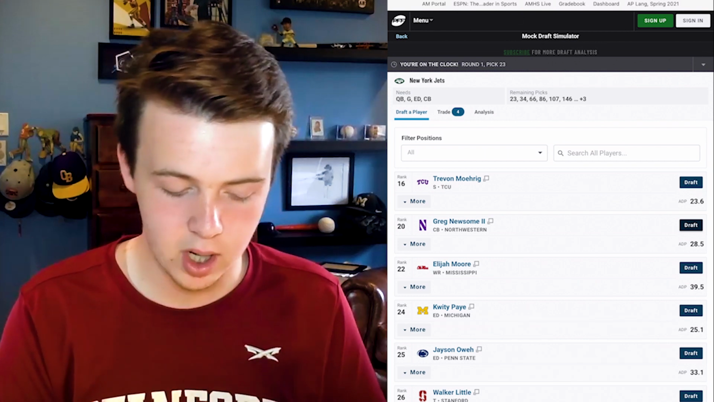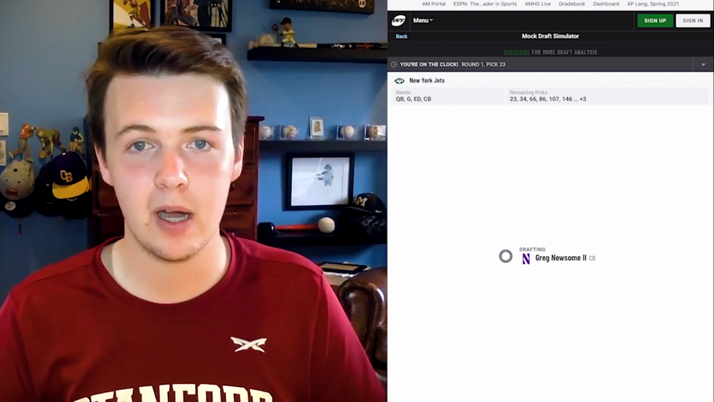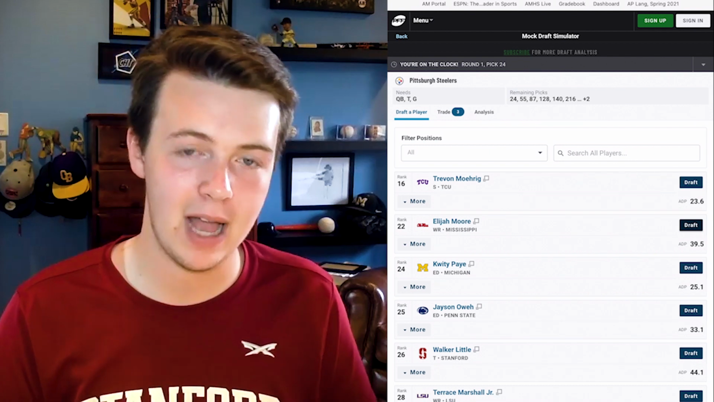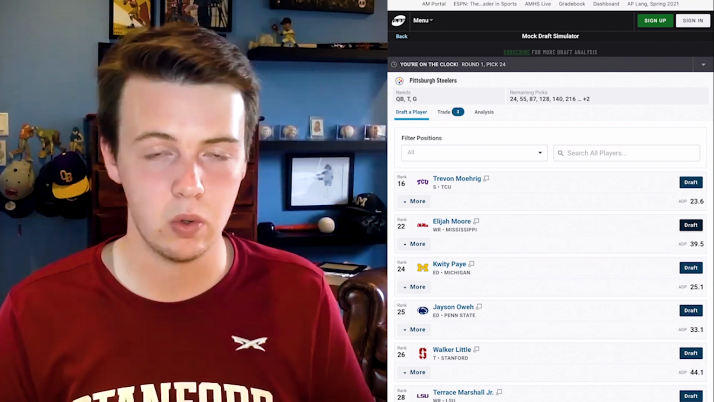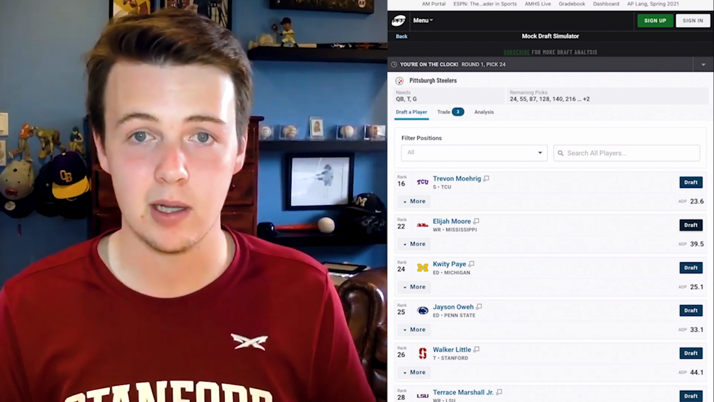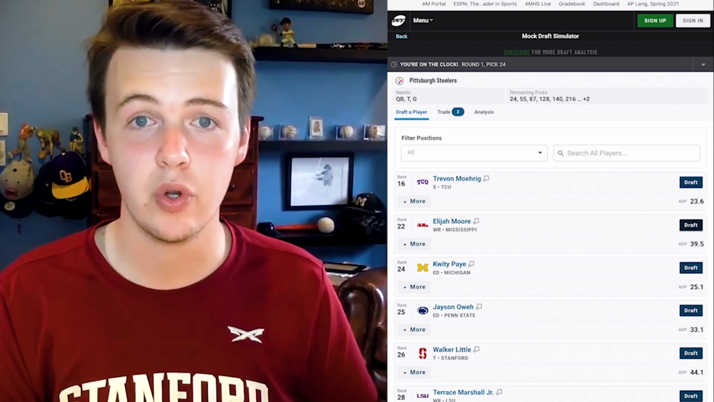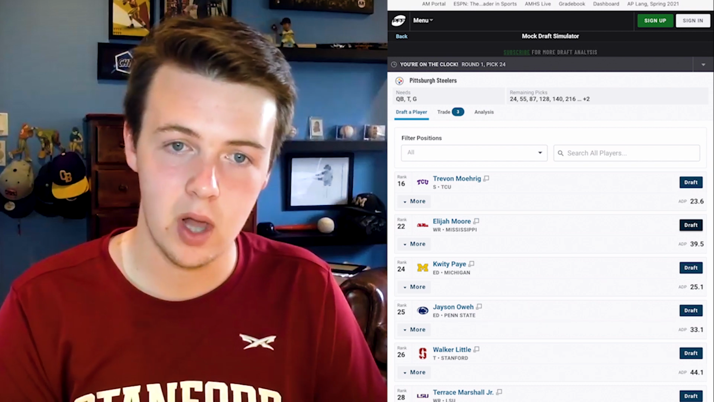But I think it's still a pretty good consolation prize to get Greg Newsome out of Northwestern. A good cornerback player. He doesn't have the size or the length that some of the top corners in the NFL have today, but he has those hips. He has his hands, his feet, a great technical corner. The Jets need cornerback a lot. And I think that with the way the board is shaped right now, this is who they would go with at pick 23. Leaves the Steelers on the clock at pick 24.